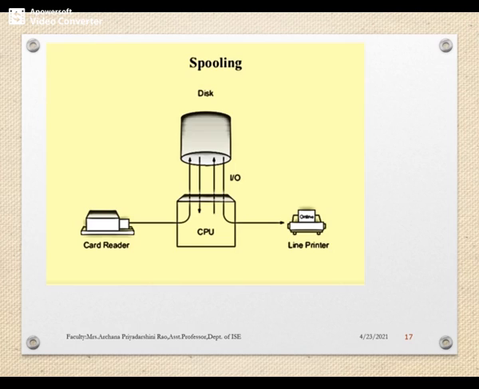Here you can observe the data read by the card reader is brought into the CPU and then swapped onto the disk, and from the disk you can get the data back for printing on the line printer. It's a buffering mechanism where you can temporarily store the data in a particular device.